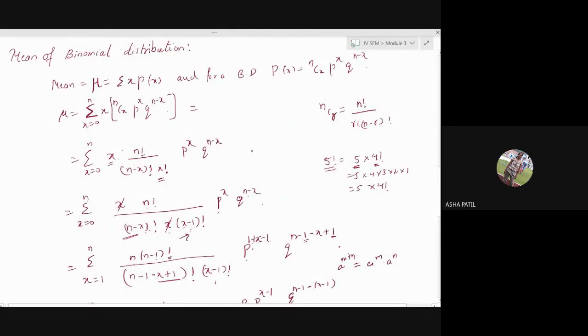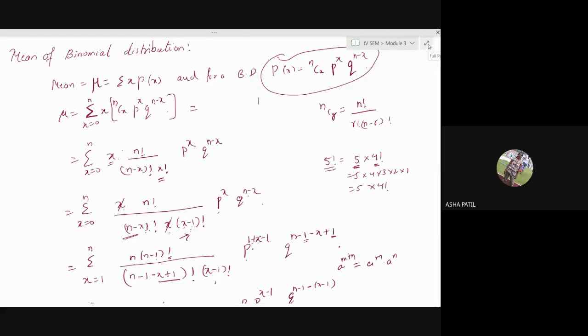This is the binomial distribution function that we have defined. We want the mean of this particular distribution. In previous cases, whatever the distribution was, we had done x into p of x, right?